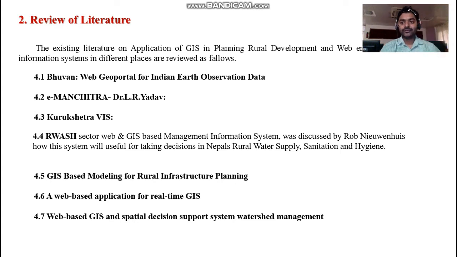So the second of our contents is review of literature. The existing literature on application of GIS in planning of rural development, like Bhuvan, the web geoportal for Indian Earth observation data. Bhuvan is there, where you can see all spatial data of rural development sector and other sectors. E-Manchitra, Kurukshetra village information system, RWAS, and then GIS-based modeling for rural infrastructure planning, a web-based application for real-time GIS, web-based GIS and spatial decision support system for watershed management. These are the few reviews of literature used for this particular study.